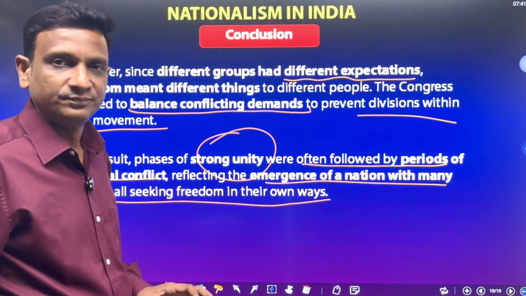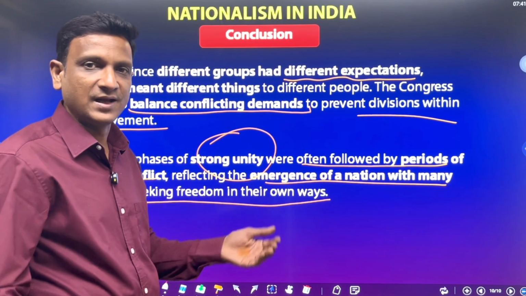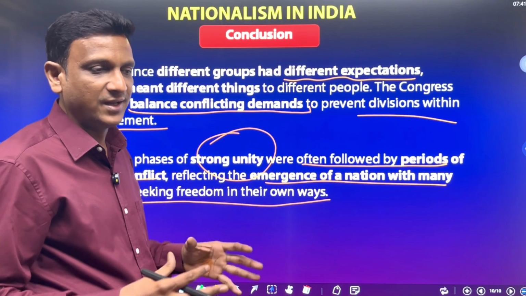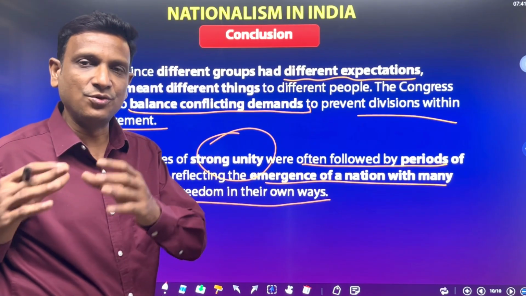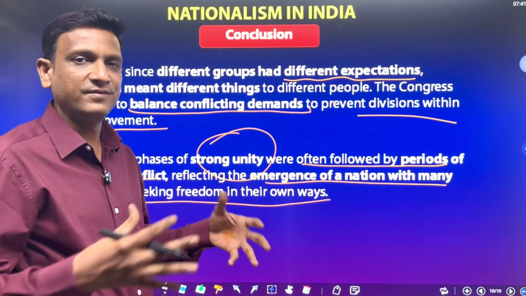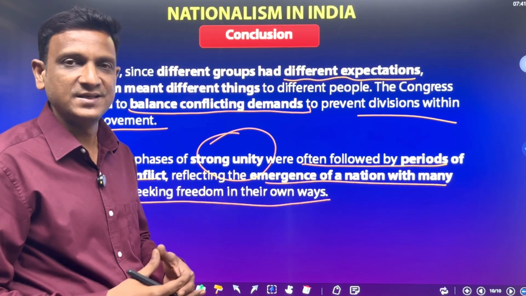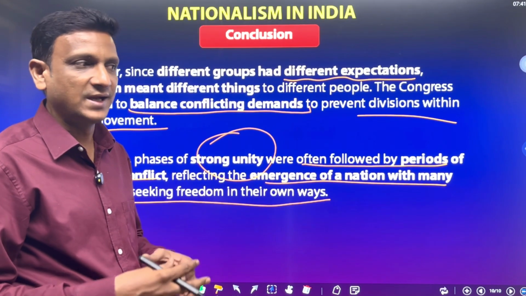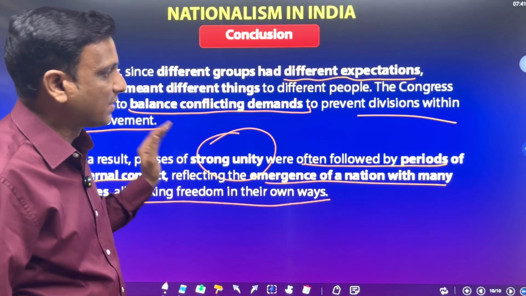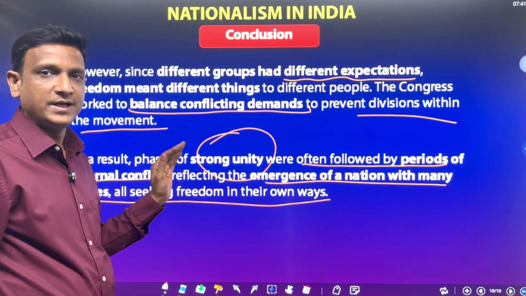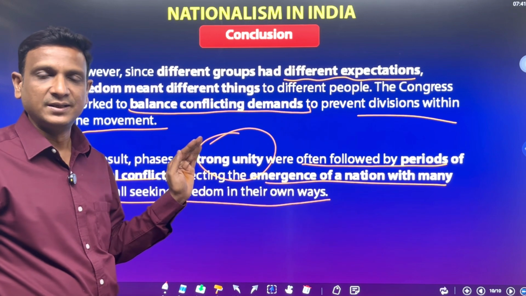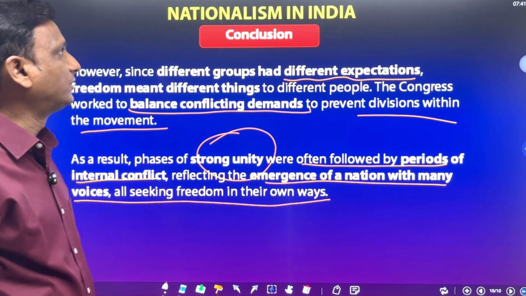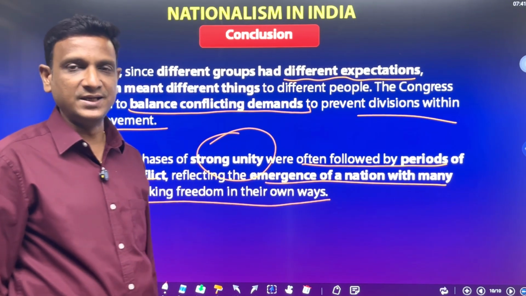Even though there was unity, there were still some internal debates. Some leaders of Congress used to go for one kind of decision, some for another. There were many internal debates, compromises and negotiations. With that, the Congress party played a role in uniting all the people and taking them all together against the British. So that's all about this lesson, nationalism in India.